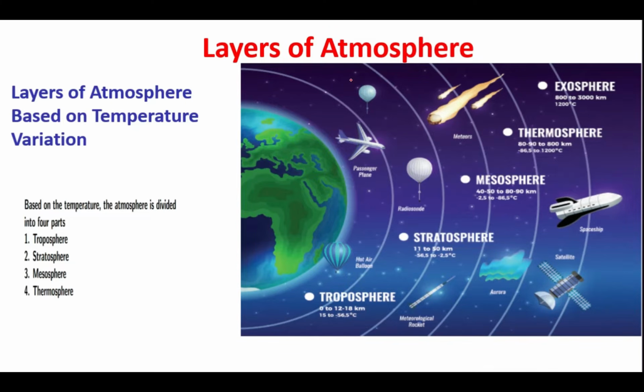After the mesosphere, there is the thermosphere, the place where meteorites burn off when they enter the atmosphere. This is also where the auroras are found.